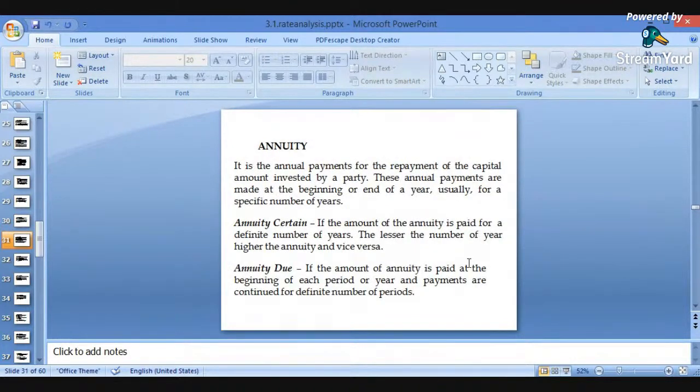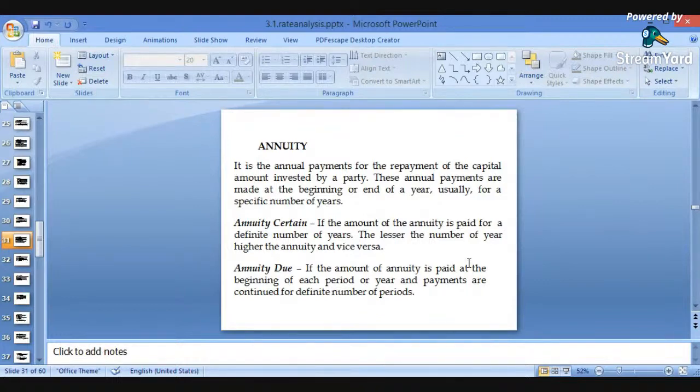Again, important is the annuity. The annuity is nothing but the annual payment for the repayment of the capital amount invested. Okay. So the word annuity relates with annual payments. So it is the annual payment for the repayment of the capital amount. Okay. So we are repaying the capital amount in the form of some annual payments. Some annual payment is kept aside in order to accumulate the capital amount. Okay. Such a payment is nothing but the annuity.